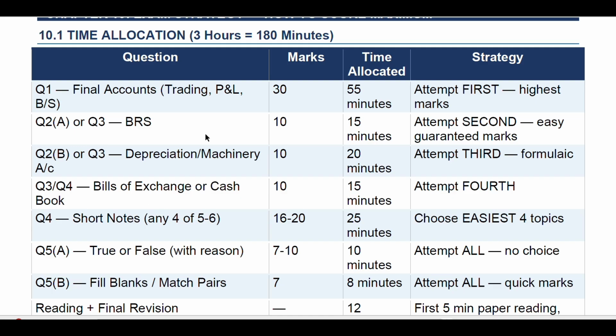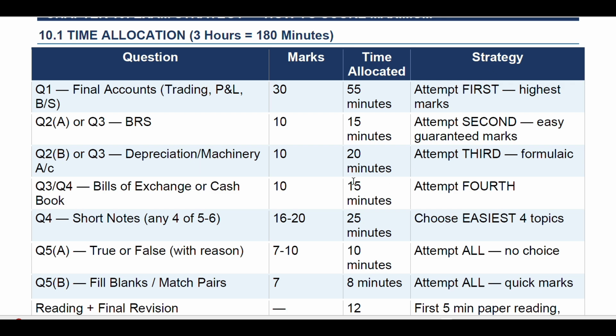As I told you, here you will get full marks if you calculate properly. Give 20 minutes to depreciation and attempt it third. First attempt the final account, then second BRS, and third depreciation, that is the machinery account. And it is most of the time a formulaic question.